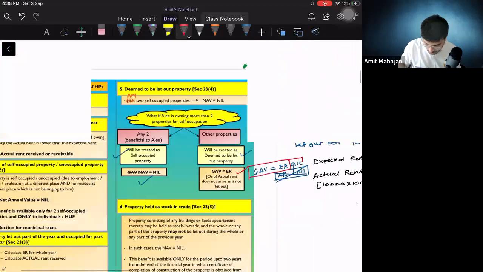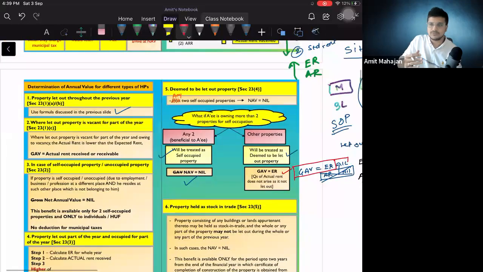Okay, perfect. So we'll stop here. I will continue with the rest of the topic tomorrow, and we are going to solve some questions of house property tomorrow. So today we completed the revision of residential status and scope of total income. We solved multiple questions on residential status, and along with that we started the revision of house property. House property ka aadha chapter hua, aadha chapter baaki hai. We'll continue that tomorrow. Right, everybody? Cool. I hope you are clear with all the things which we discussed.